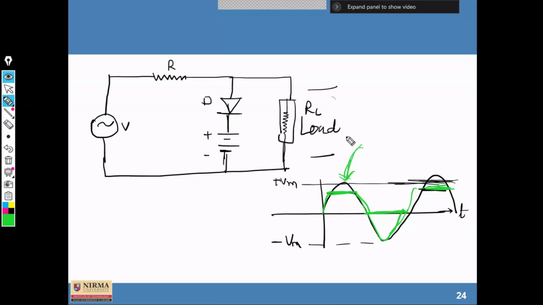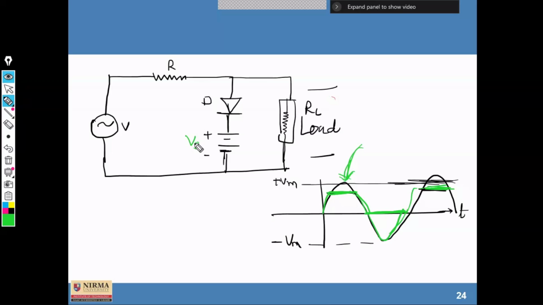So the diode will conduct heavily so long as the input voltage is greater than plus V. Suppose this battery is VB, the battery voltage. So the diode will conduct heavily so long as the input voltage is greater than plus VB.